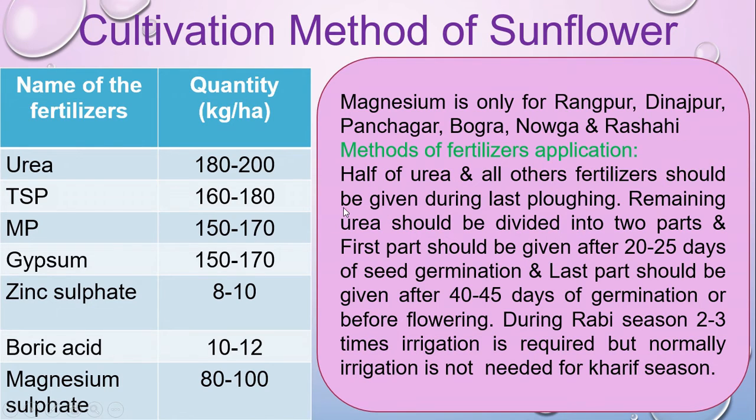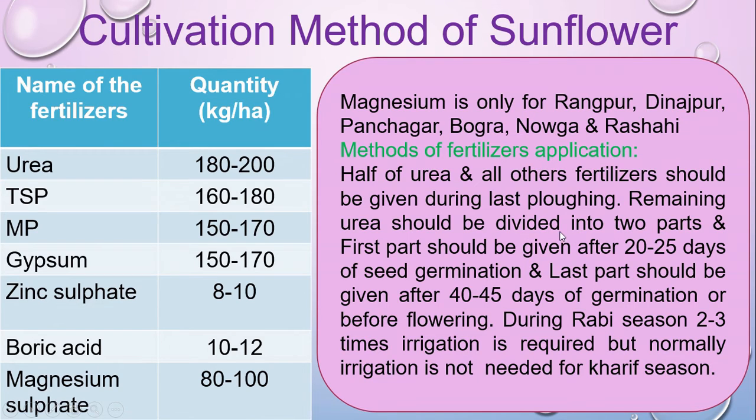Method of application: half of the urea and all other fertilizers should be given during the last plowing. If you plow the land 5 times, then at the last plowing you apply half the urea. That means if you apply 180 kg, then 90 kg urea and all other fertilizers are mixed with the land.